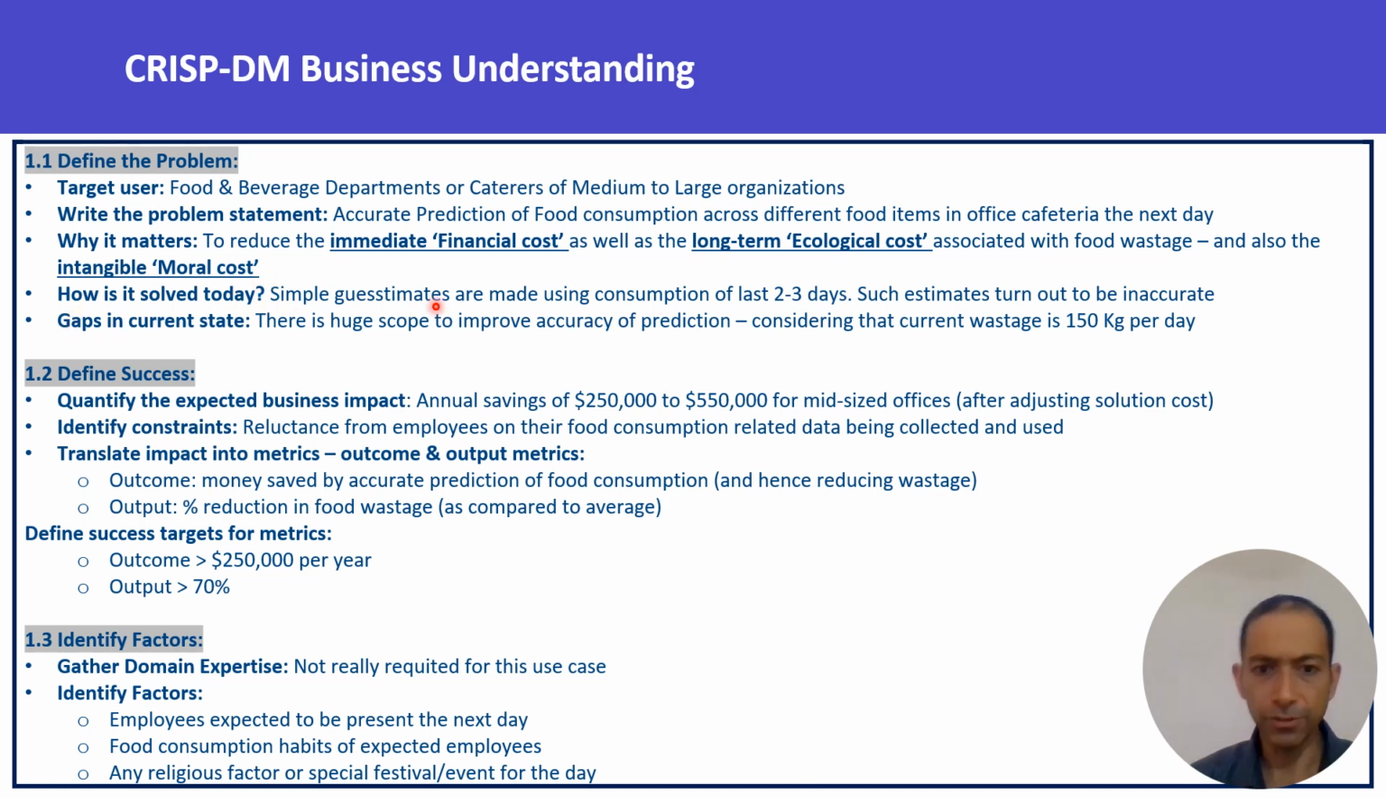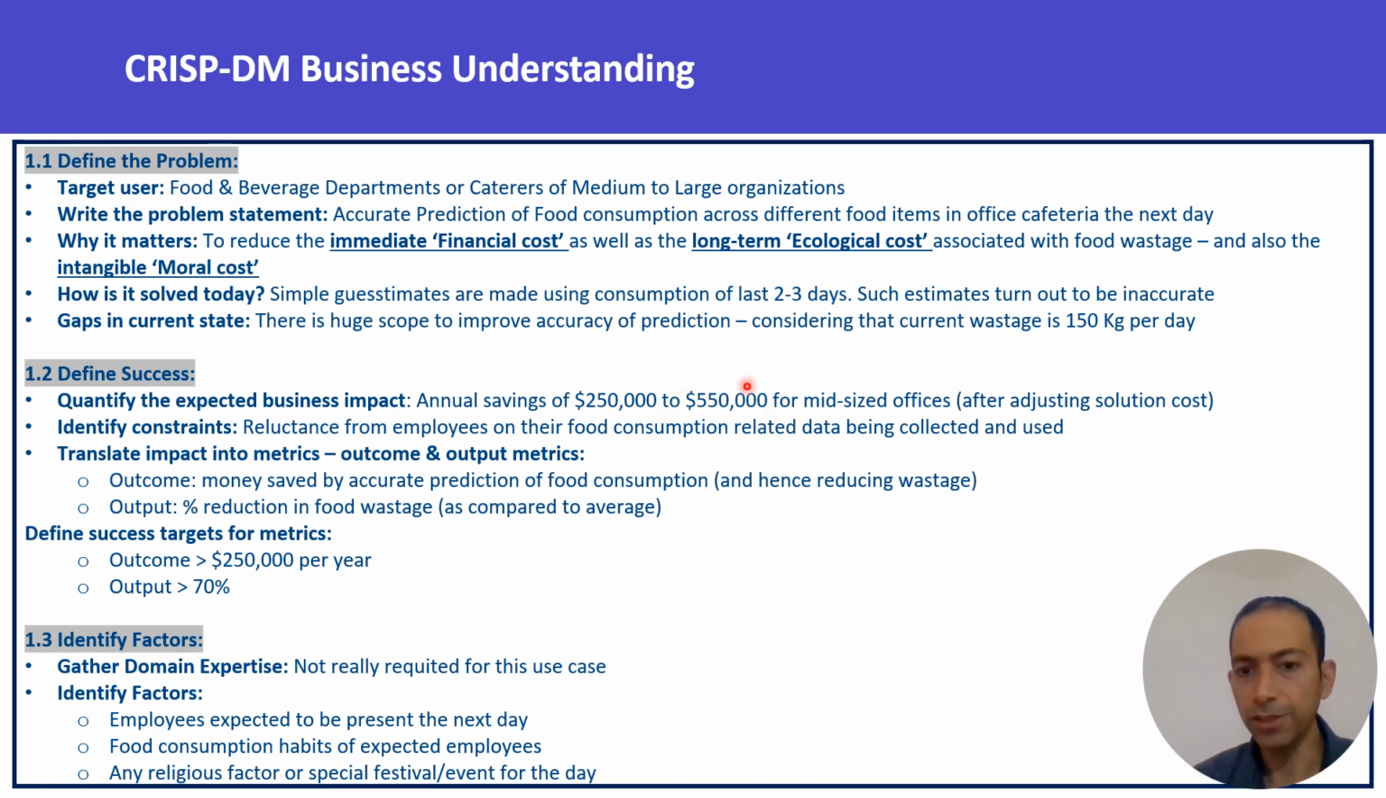Gaps in the current state: of course there are gaps. We saw around $1.2 million of food getting wasted for a mid-sized organization every year. So that's a lot of wastage. On success criteria, the expected business impact is that the expected annual saving should be around $250,000 or even more.